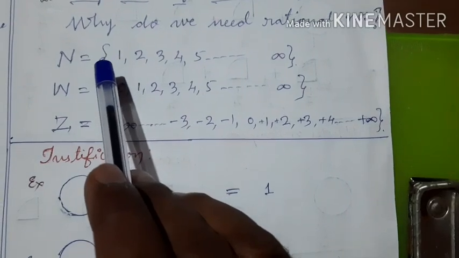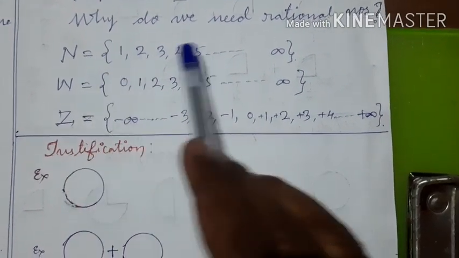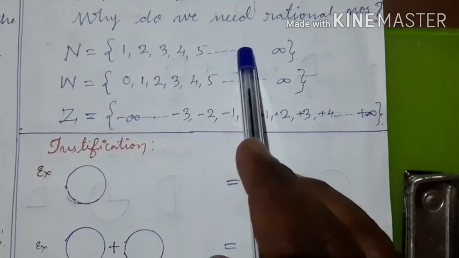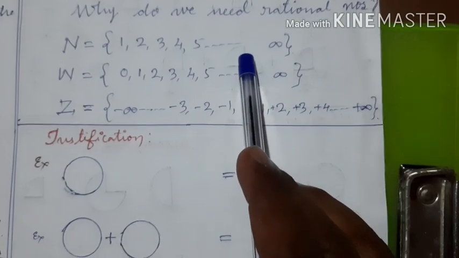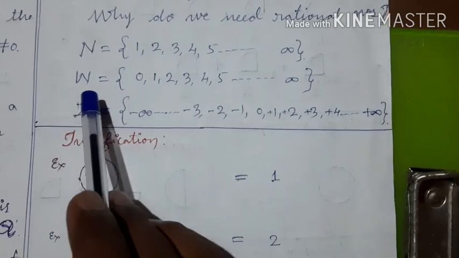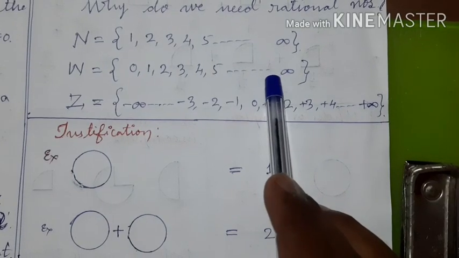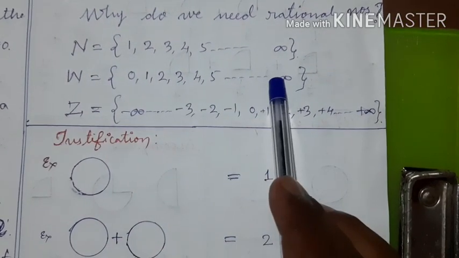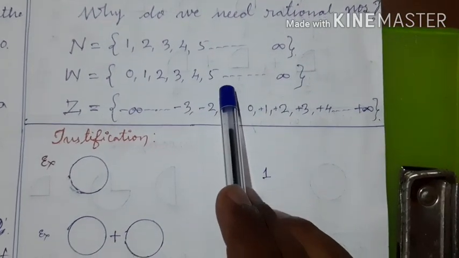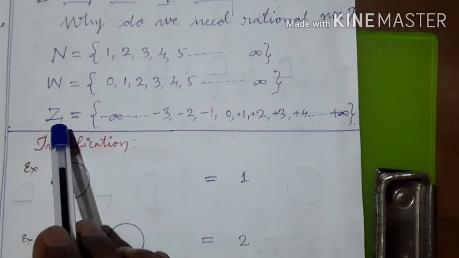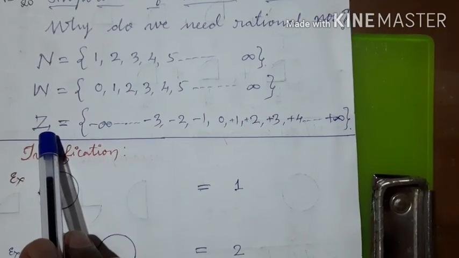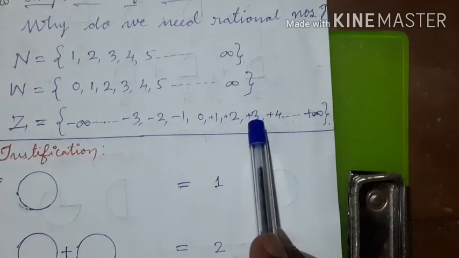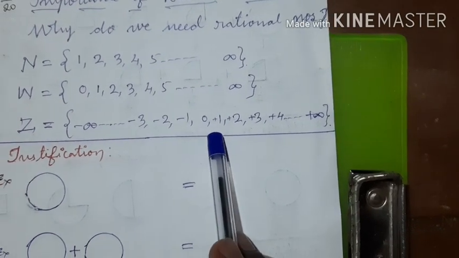When we look at the natural numbers, there are no numbers which are in the form of p by q. When we look at the whole numbers, here also there are no numbers in the form of p by q. Similarly, when we look at the integers, there are no numbers of the form p by q.